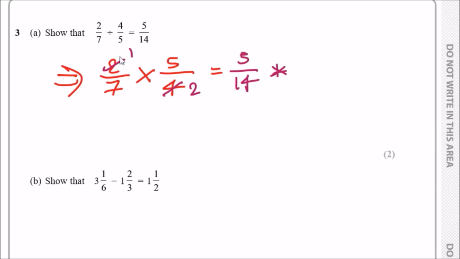Easy. If you decided to multiply head on, you would have got 2 times 5, which is 10, and 7 times 4, which is 28. And then you would have to reduce it. You'd say, hey, these are both divisible by 2, so it will be 5/14. Either way, this should be fine.